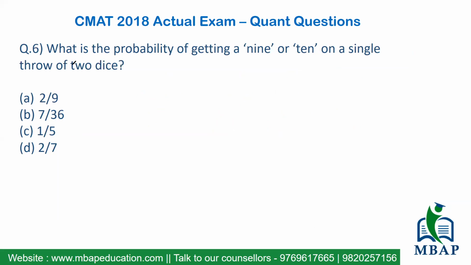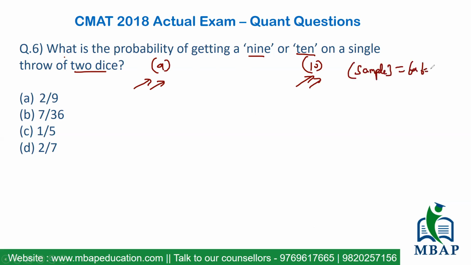Moving ahead, let's see the last question, which came in the year 2018. The question says, what is the probability of getting a 9 or a 10 in a single throw of 2 dice? So there are 2 events happening. Obviously 2 dice have been rolled. In one case, you need a sum total of 9. In the second case, you need a sum total of 10, right? When 2 dice are rolled, what is the total sample space? My total sample space will be 6 on one and 6 on the other, a total of 36 samples which can come out. Clear?